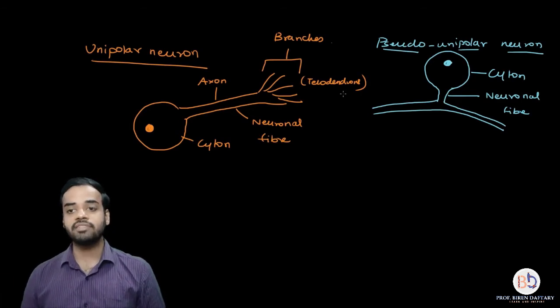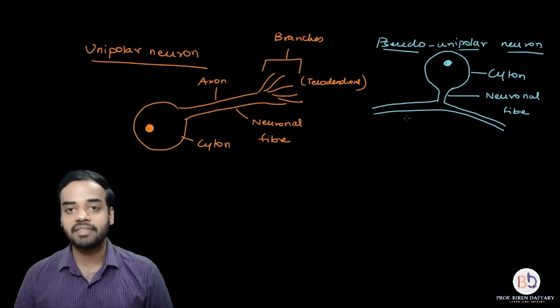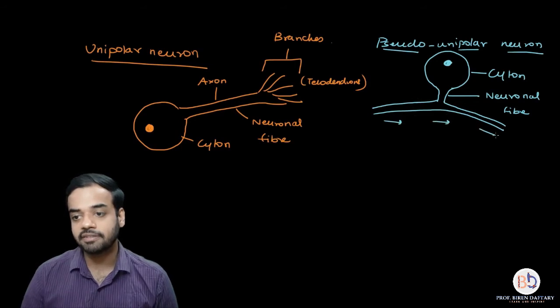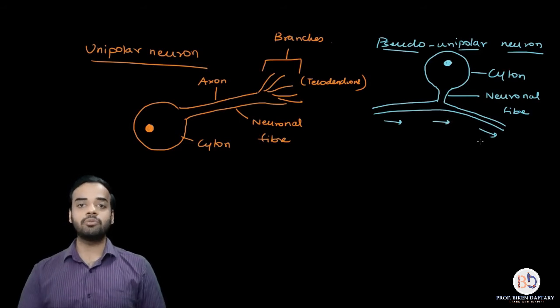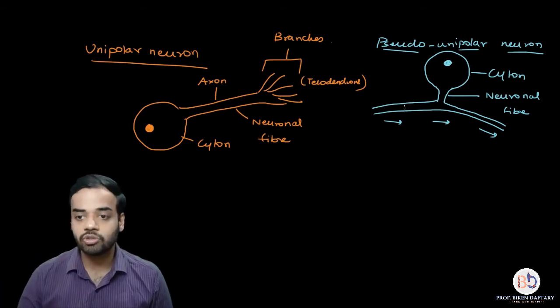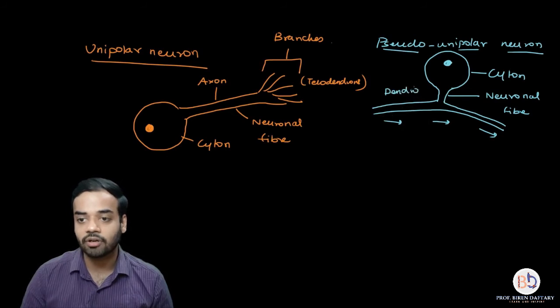Now let us come to this second diagram, which is the diagram of pseudo unipolar neuron. Now in this pseudo unipolar neuron, the initial fiber is dividing into two fibers. So now we have both the axon and the dendron. Suppose if the message is passing in this direction, from left to right, then as everybody knows, the first fiber to receive the message is the dendron, and then it passes on to the axon. So this fiber which I have drawn on the left side will be considered as the dendron.